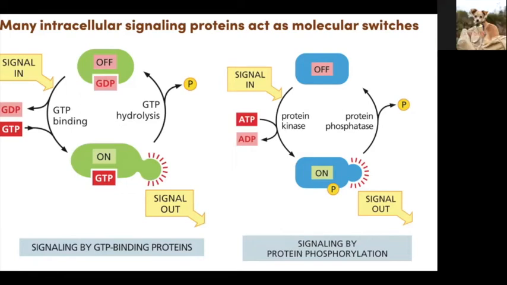Is the on state being GTP bound, is that always true, or can you have an on state? I think it is not 100% of the time, but I don't know of a specific example where the GDP bound state is the on state for a G protein, but I think they exist.